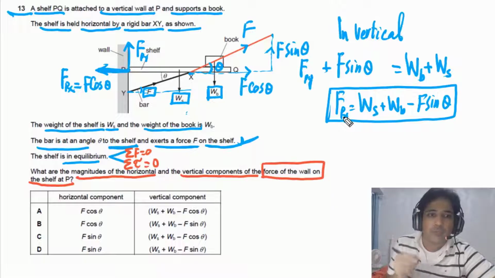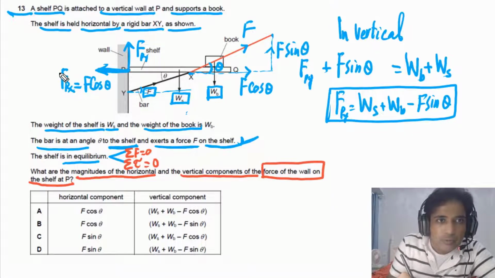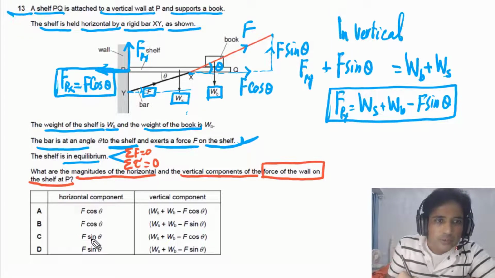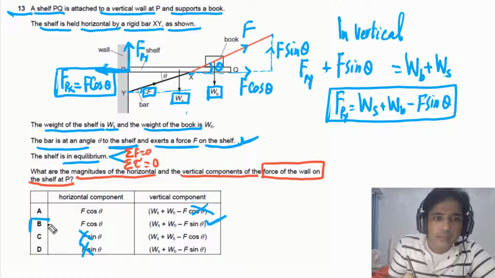Now if you look at the given options, the horizontal component has to be equal to F cosine theta. So this is the horizontal component. So it means option C is not possible. This is also not possible. A is not a possible answer because this is telling us F cosine theta. So the best possible answer for this question is B. So B is the right answer.